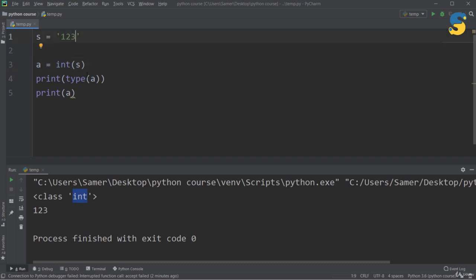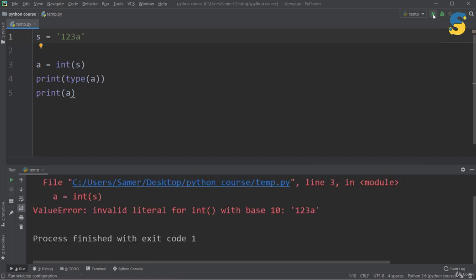Let me make now a small update. I will say "123a" and run. As you see here, I got a ValueError, and this is because the int function is not able to convert the value 123a into an integer number because there is the letter a in this case. So you note from this example that sometimes I'm able to convert, but other times I'm not able. And that's all for this code session.